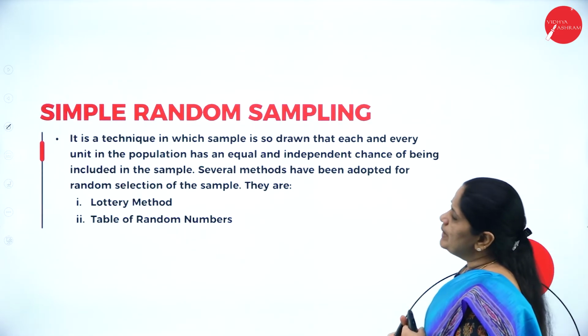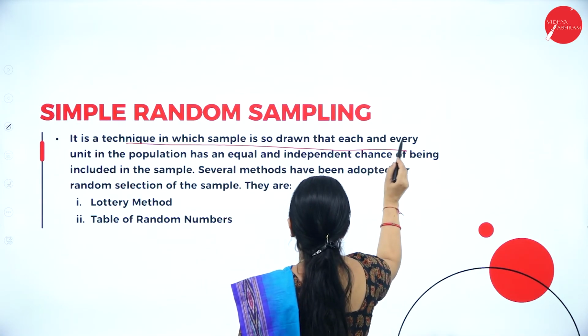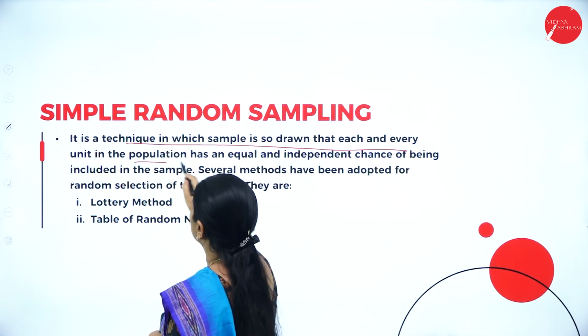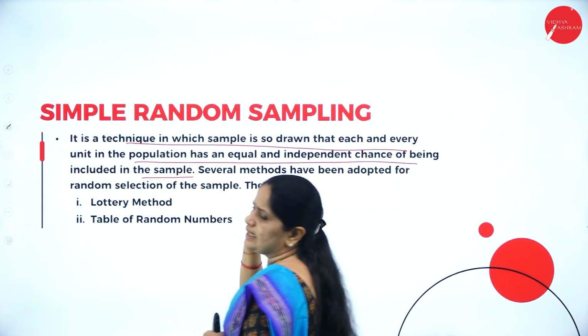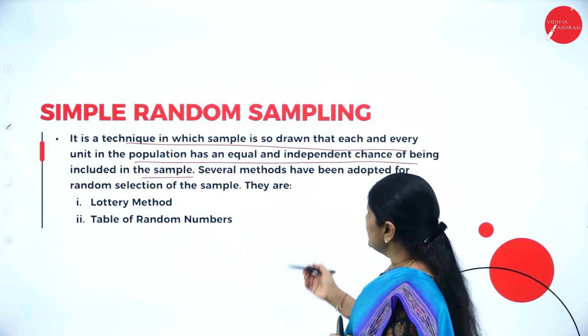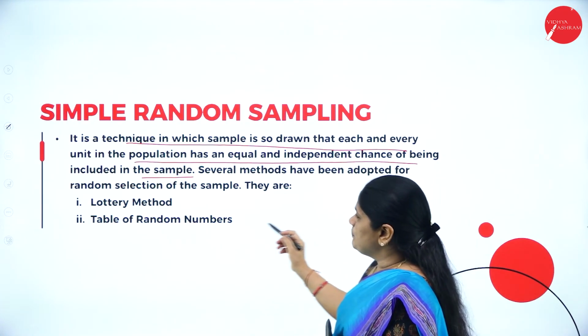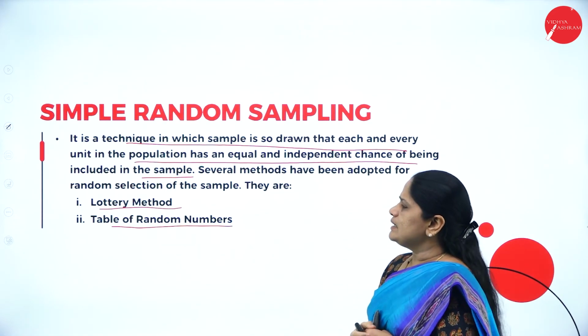Then simple random sampling. It is a technique in which the sample is drawn so that each and every unit in the population has an equal and independent chance of being included in the sample. So it is the same as the previous definition. Several methods have been adopted here. We have the lottery method and the table of random numbers.